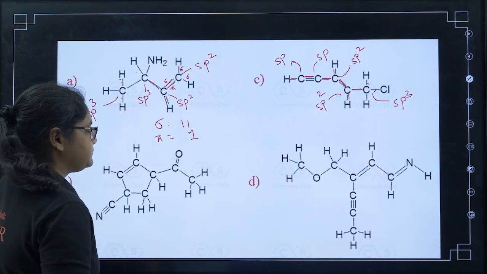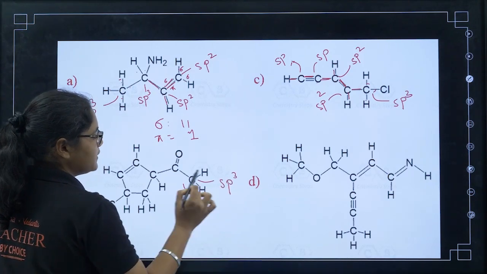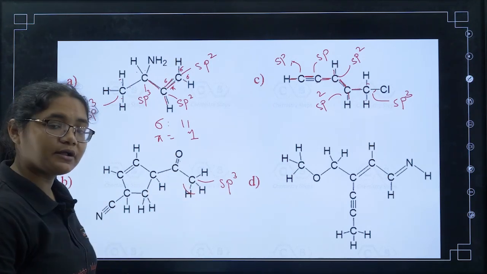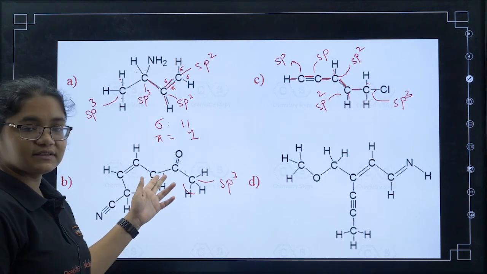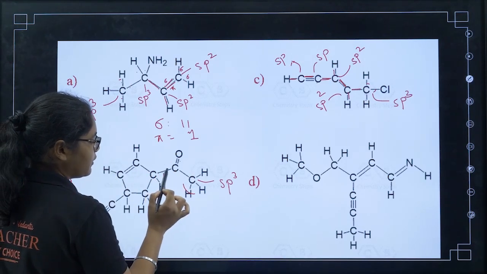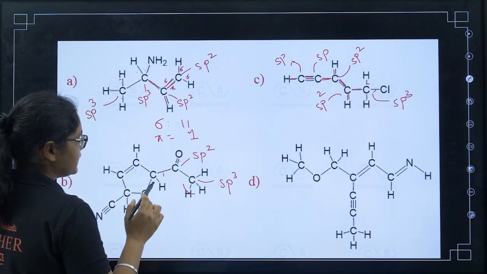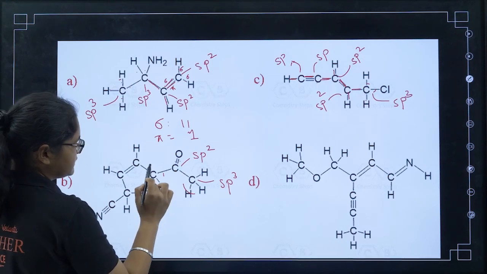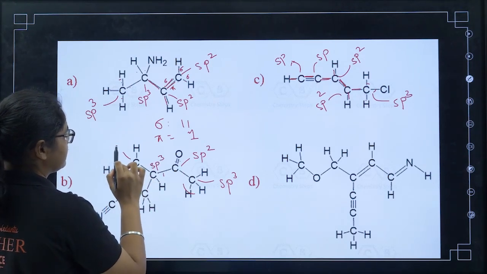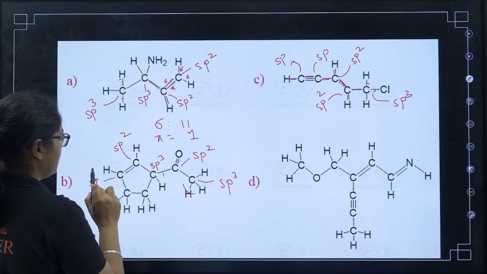Moving forward here, this carbon has 4 sigma bonds, so it is sp3. This carbon 1, 2, 3, this is pi bond. Not only between carbon and carbon, between carbon and oxygen also, first bond is sigma, the second bond is pi. So I will only count the sigma bonds for hybridization. So 1, 2 and 3, 3 sigma bonds, so it is sp2. Here if I see 1, 2, 3, 4, 4 sigma bonds, so it is sp3. Here if I see 1, 2, 3, so it is sp2. Here I have 1, 2 and 3, so it is sp2.